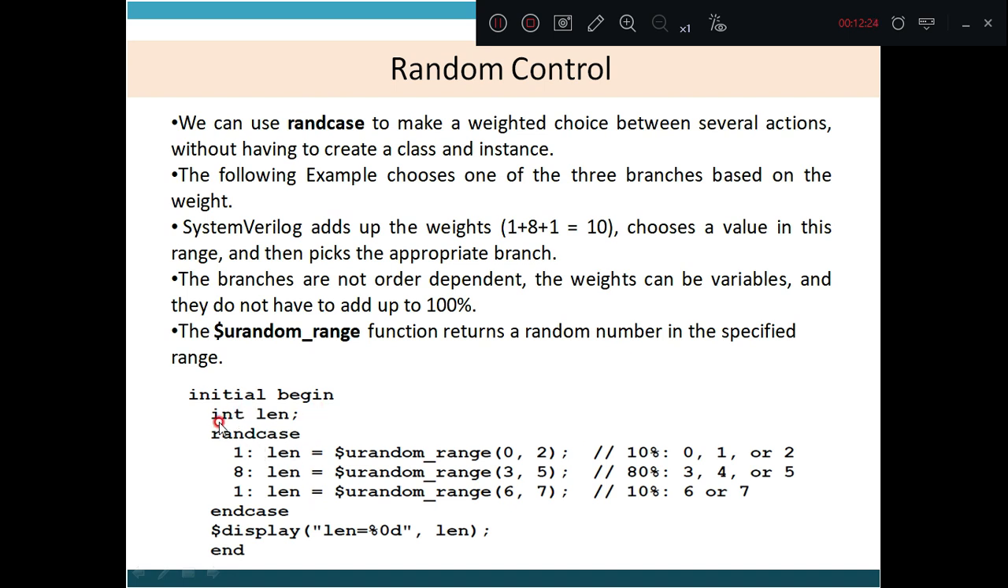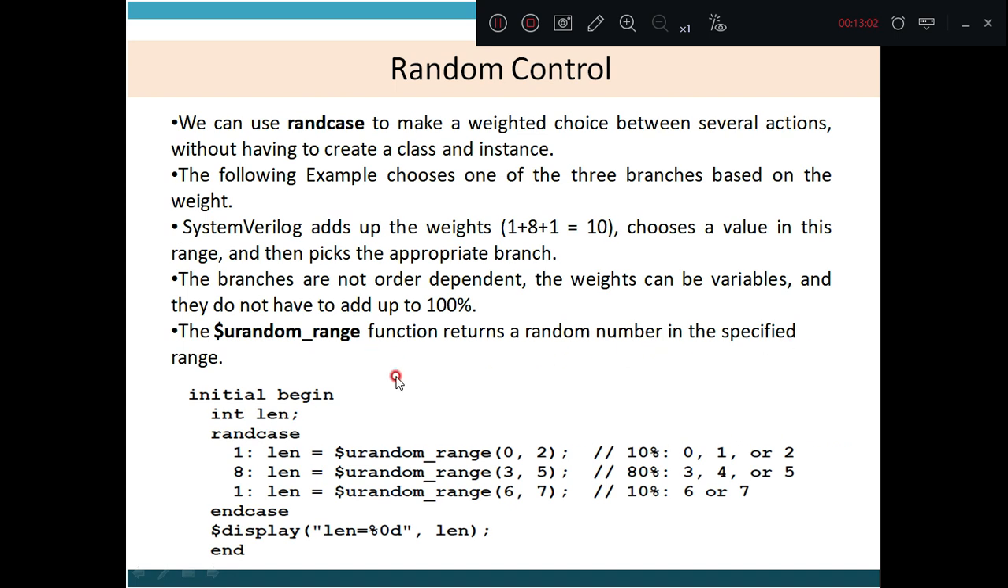What are the weights given here? See, this is initial begin, int len, and randcase. There are 3 branches and the weight of the first one is 1, the weight of the second one is 8 and the weight of the third one is 1. What does SystemVerilog do? It adds up all the weights, which is equal to 10, and chooses a value in this range and then picks the appropriate branch. The branches are not order dependent, the weights can be variable and they do not have to add up to 100%.